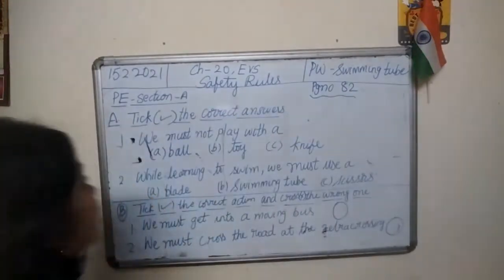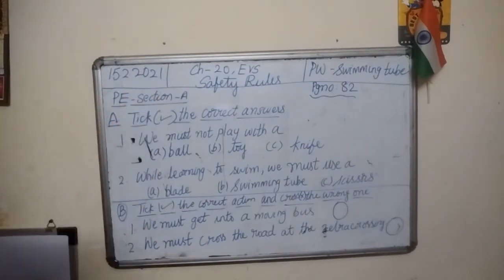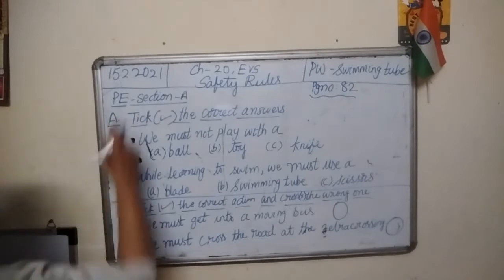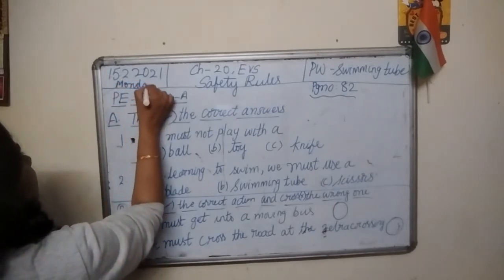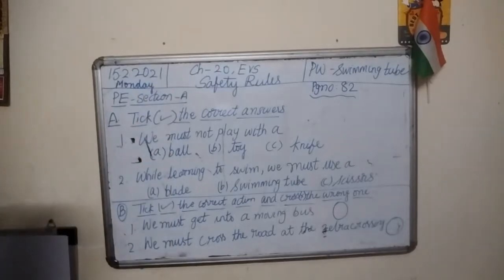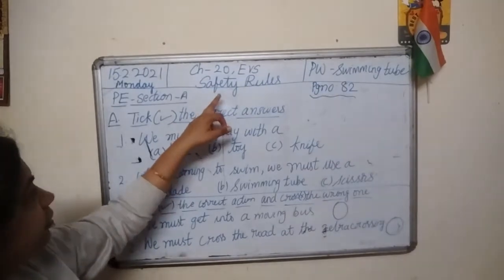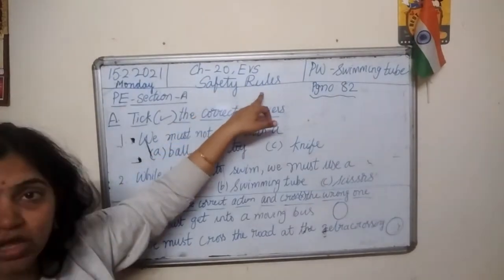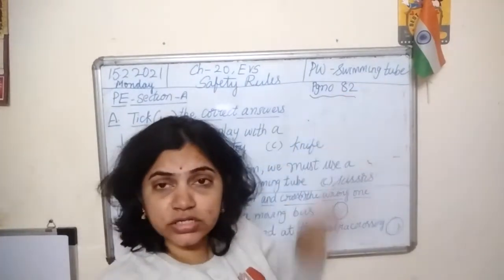Today's date is 15th February 2021, and the day is Monday. We are dealing with chapter 20 from EVS. The name of the chapter is Safety Rules. Today's password is swimming tube.